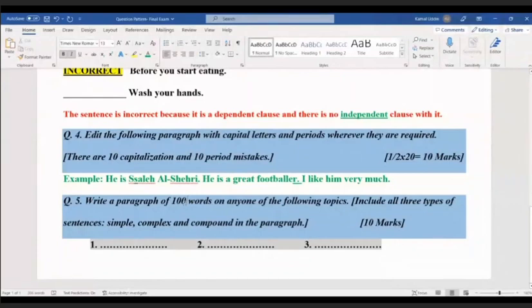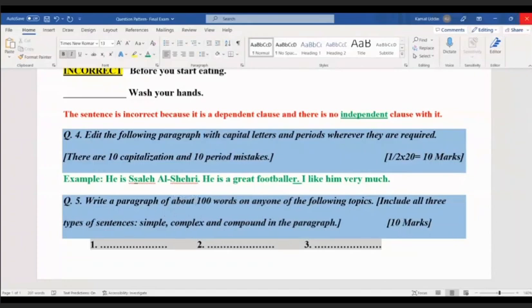Write a paragraph of about 100 words, not exactly 100 words, on any one of the following topics. Include all three types of sentences: simple, complex, compound in the paragraph. Also, you may be asked to use adjectives and space orders, and if there is an opinion paragraph, then you will be asked to use facts and opinions, like this. So it will be mentioned in the question. So you have to write a paragraph of 10 marks of around 100 words.